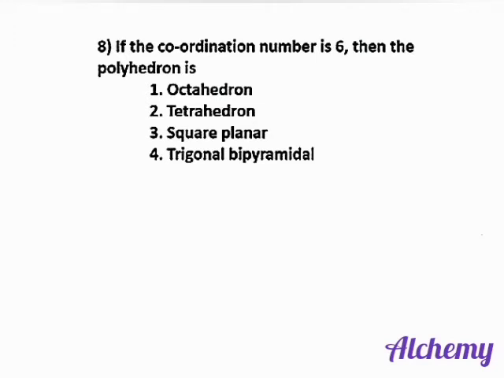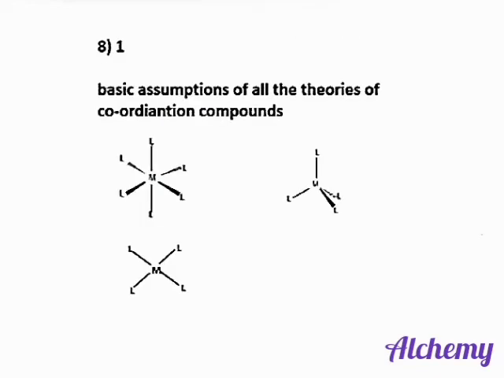Next question. If the coordination number is 6, then the polyhedron is. The correct answer is option 1, octahedral. If the coordination number is 6, the answer is octahedral. Whereas if the coordination number is 4, there are two possibilities, tetrahedral and square planar. Whereas if the coordination number is 5, the possibility is trigonal bipyramidal.